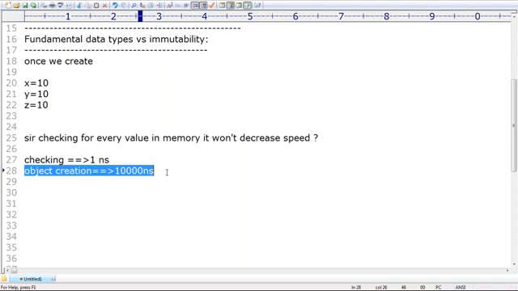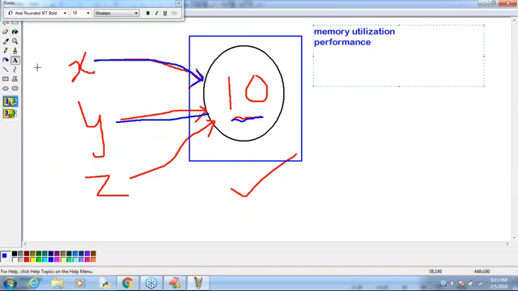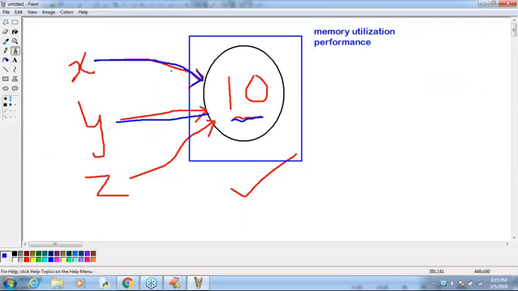That's why creating a new object is not required if the object is already available. This is the thing which happens internally. Because of that, the biggest advantage of this approach is memory utilization and performance improvements. Clear for all of you? Python follows a good approach or not? Yes. Okay.